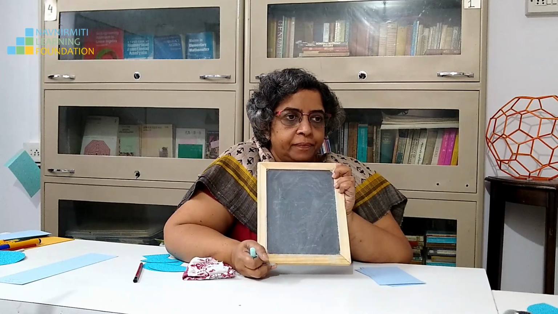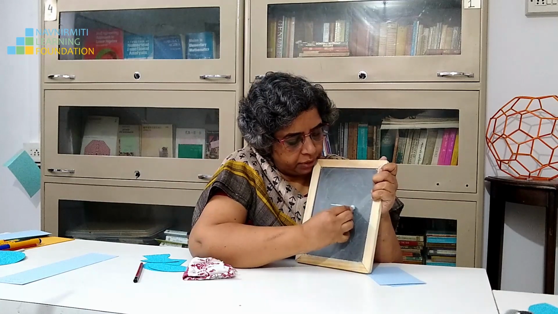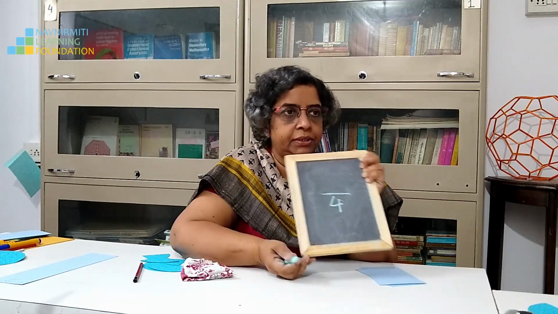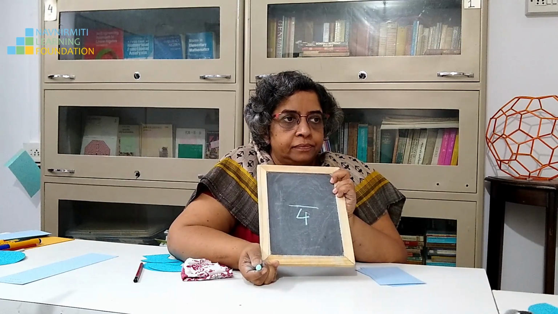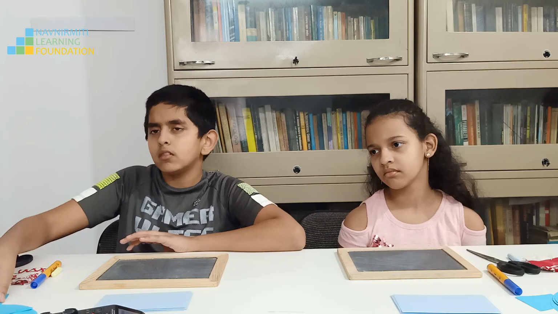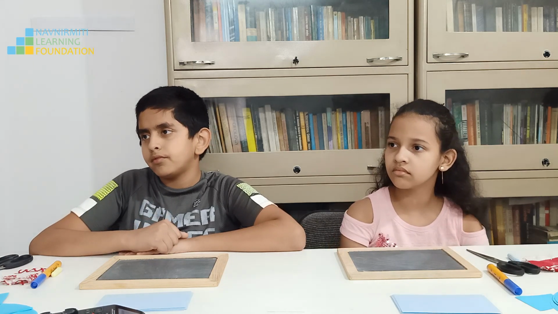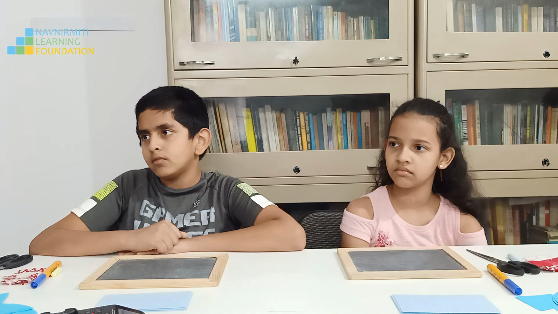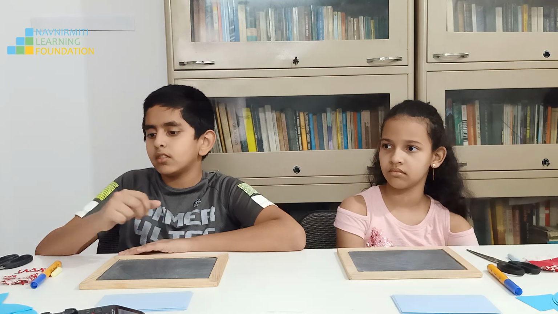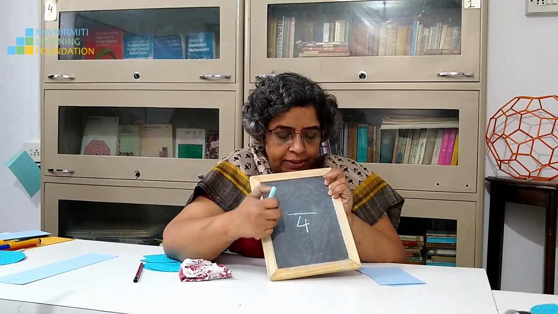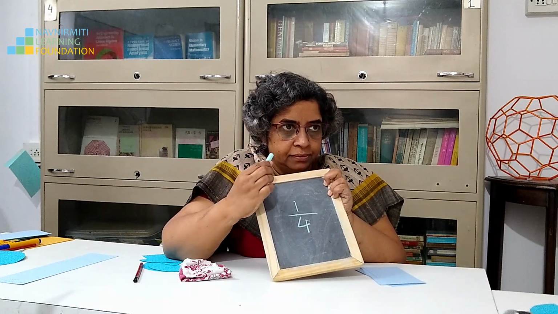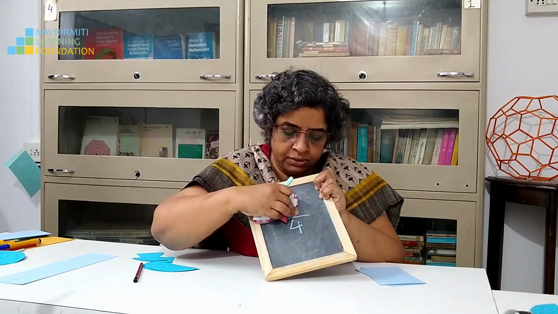Now, clear your slates. Now I am going to take this. Upon 4. So which pieces will you pick up? I haven't told you how many, but you have to take pieces of this type, pieces of quarters, right? This number is telling you that we are taking quarters. And how many quarters, that I will tell you now.